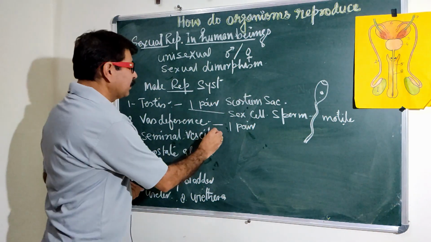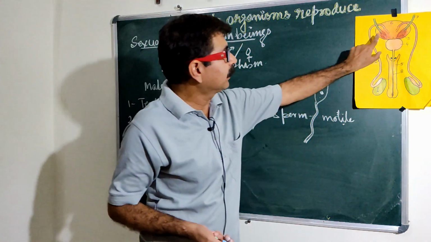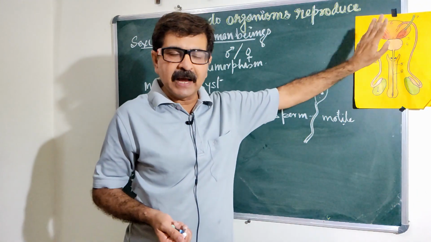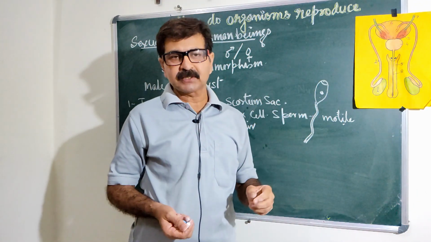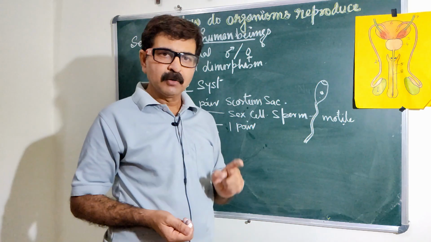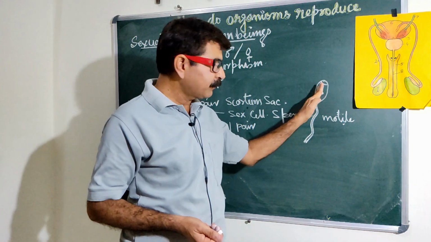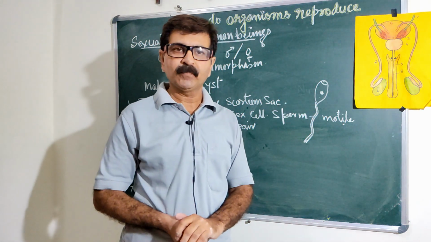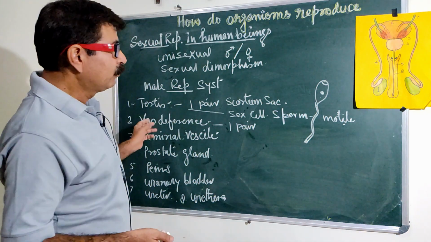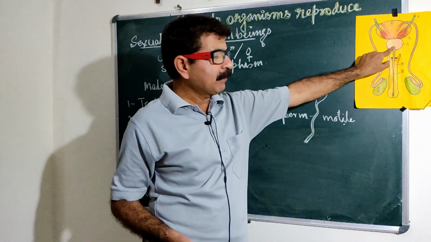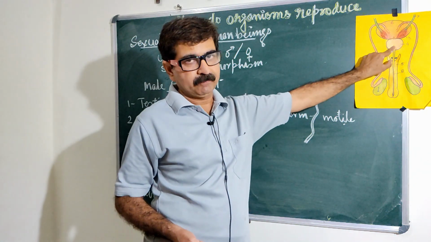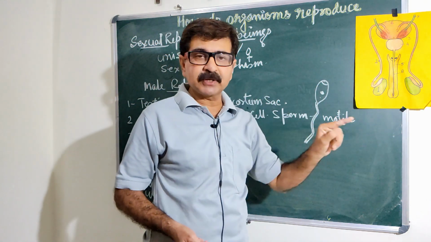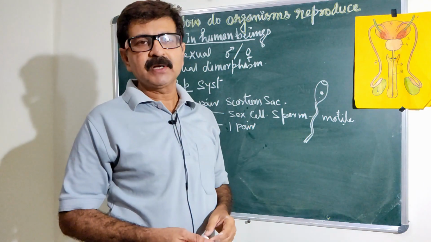Then seminal vesicle, a kind of gland here. Near the ureter, a pair of glands is there, right? This gland secretes a liquid substance which helps in the motion of sperms, as well as provides nutrition to the sperm. Similarly, one more gland is there. The name of the gland is prostate. It also produces a liquid which helps in the motion as well as the nutrition of the sperm.